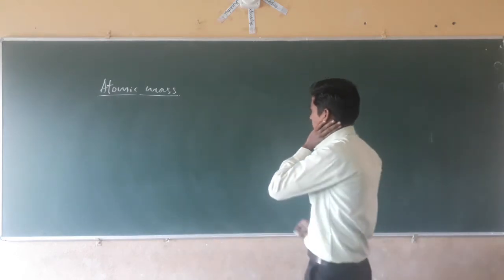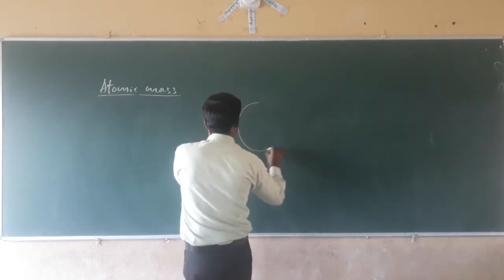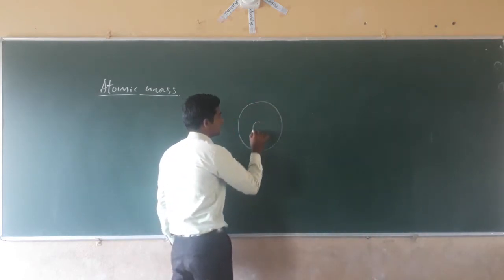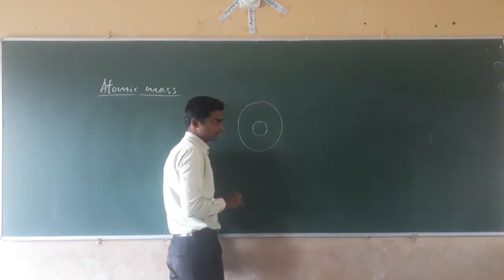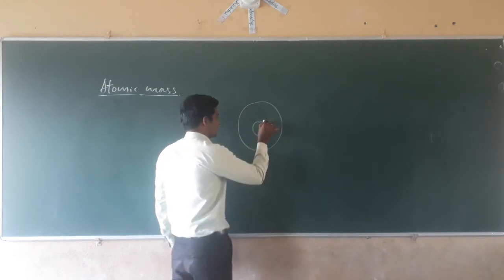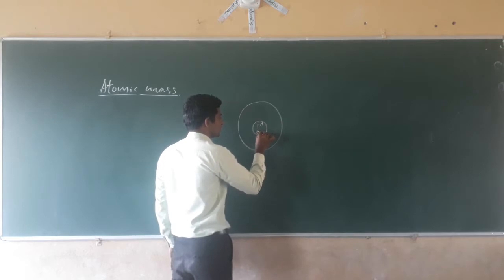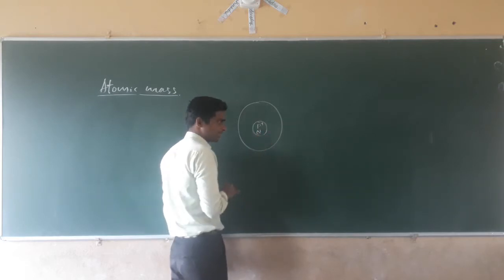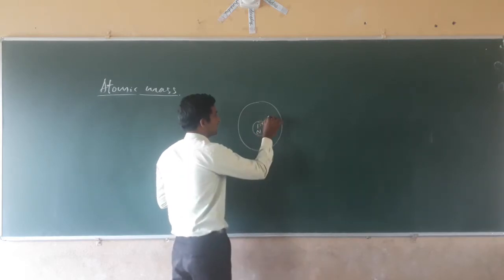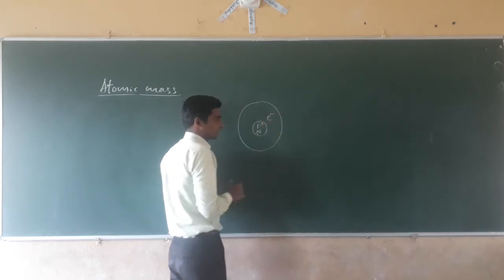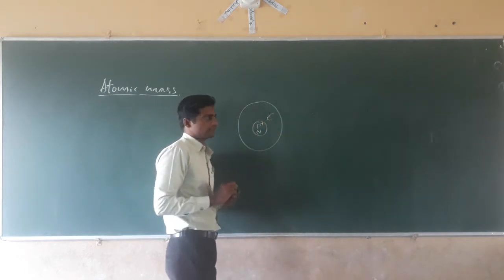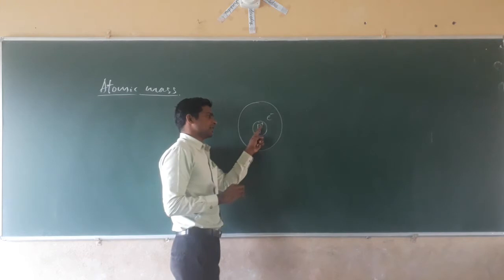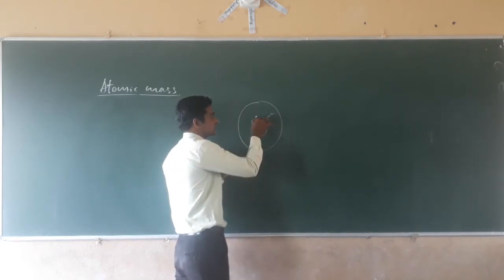When we see the structure of an atom, it contains a nucleus at the center, and the nucleus contains positively charged protons and neutral particles, neutrons. Negatively charged particles, electrons, we will study in later classes. Electrons are present outside the nucleus and revolve around the nucleus continuously.